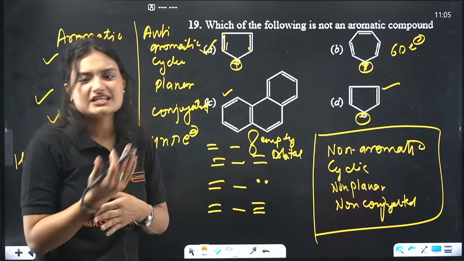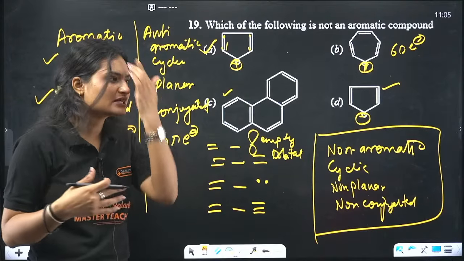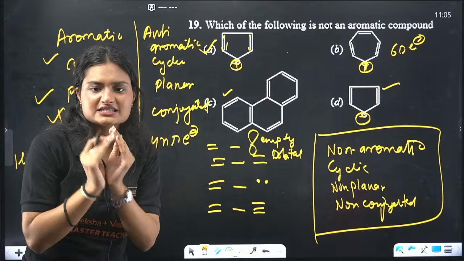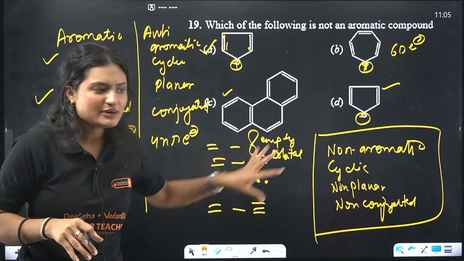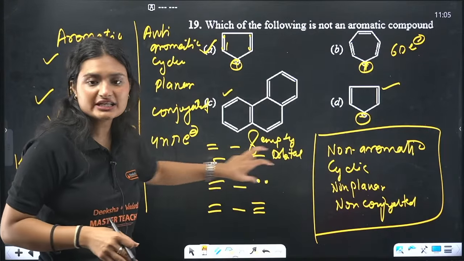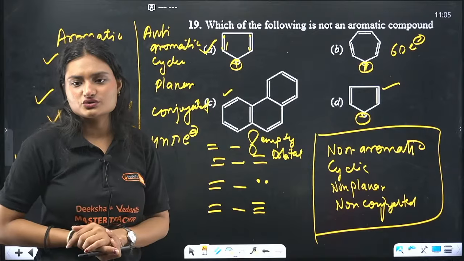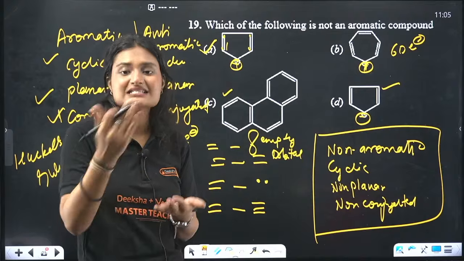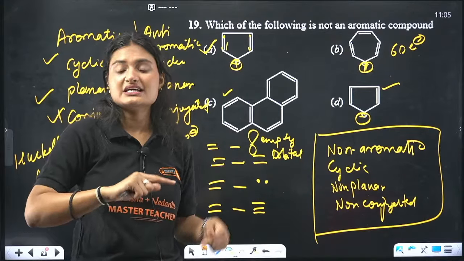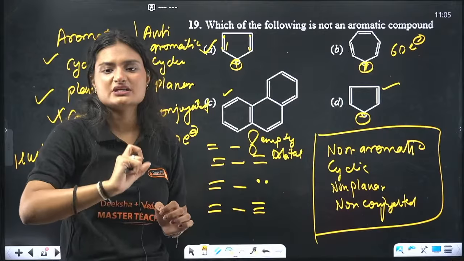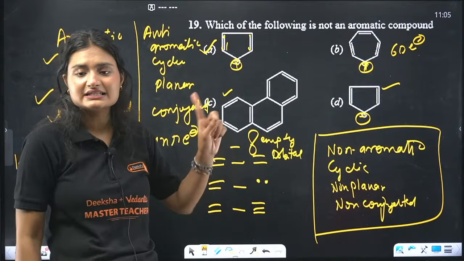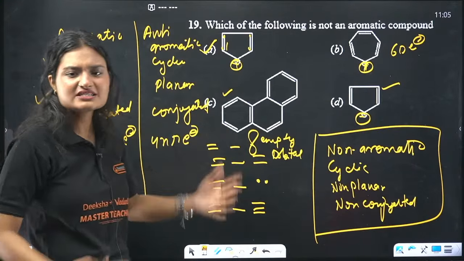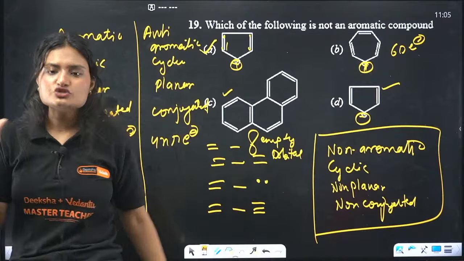Conjugation and resonance are a little different. Resonance normally we talk about in rings, when we're dealing with aromatic systems or cyclic rings. But conjugation we can use in straight chains also. That is the only difference, and they are related: if a system has resonance and it has 4n plus 2 pi electrons, then it is aromatic. If it has resonance but only 4n pi electrons, then it is anti-aromatic. Remember it. The fancy word is resonance. It's used for specific cases, but conjugation is there. Clear?